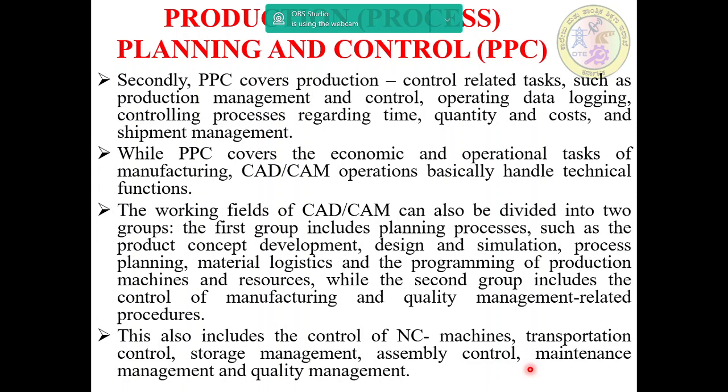The second group includes the control of manufacturing and quality management related procedures. This also includes the control of numerical control machines, NC machines, and then transportation control, storage management, assembly control, maintenance management, and quality management, etc.